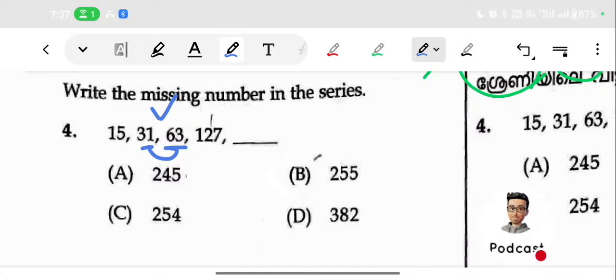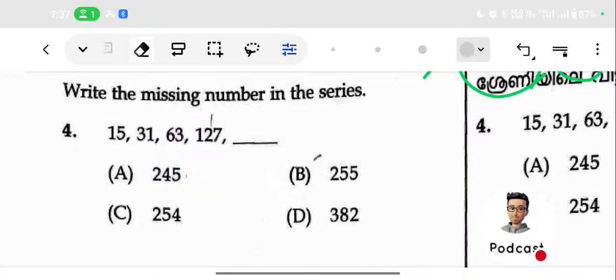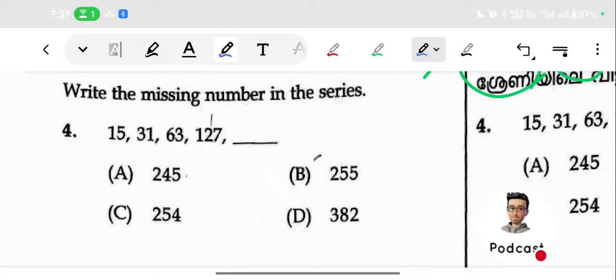We want to make sure that it is following in each term. Then we can check the next pair. Next pair means 63 and 127. So 63 into 2, that is 126, plus 1, 127. Here it is also true. That means the pattern we have identified is correct, so we can proceed. We want to find out the next term. We found we just multiply with 2 and add 1.